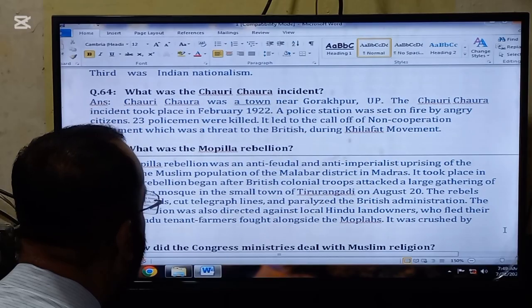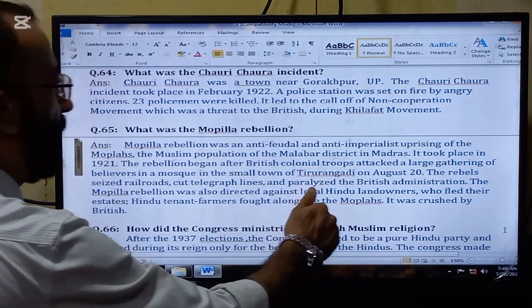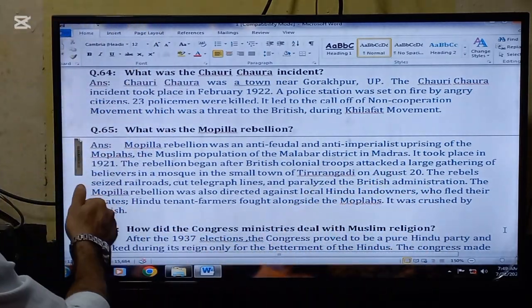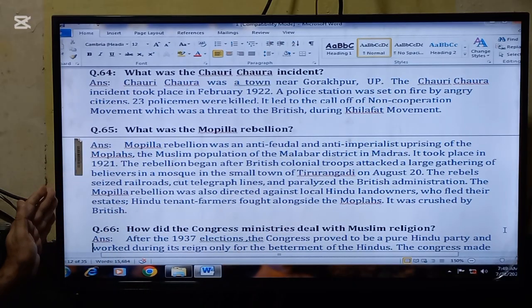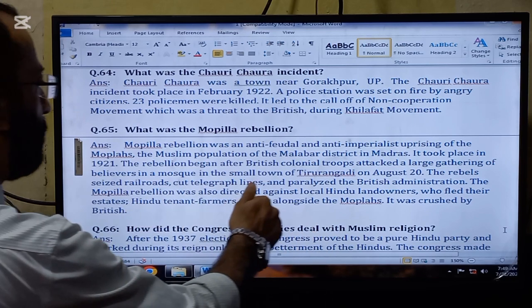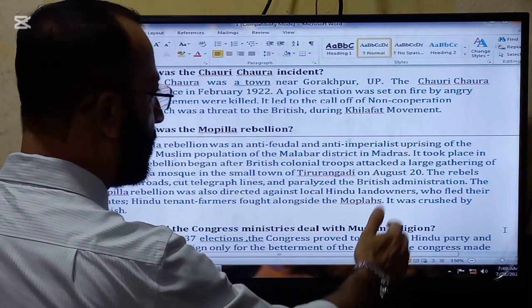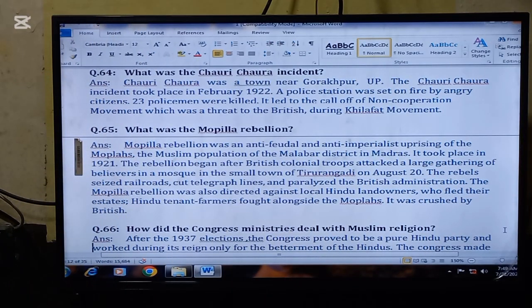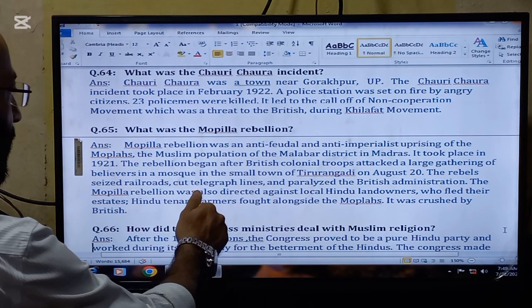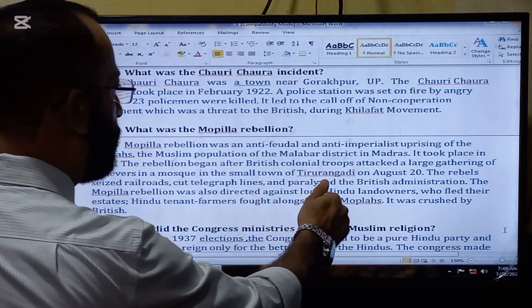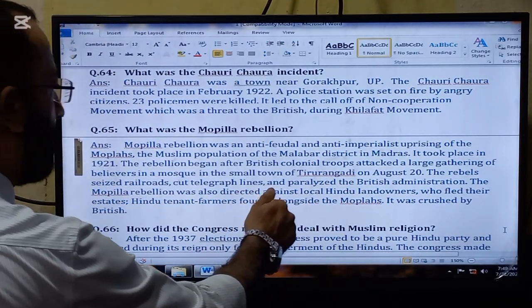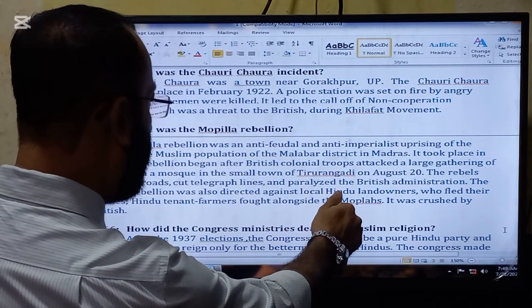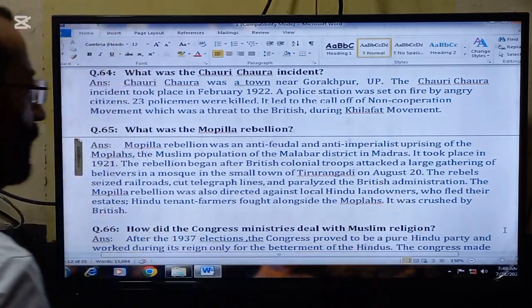The next important question for today is, what was the Mopla Rebellion? Mopla Rebellion was an anti-feudal and anti-imperialist uprising of the Moplas. Moplas are actually a minority in the subcontinent, in the now Indian held area. The Muslim population of the Malabar district in Madras. It took place in 1921. The rebellion began after British colonial troops attacked a large gathering of believers in a mosque in the small town of Tirurangadi on August 20.